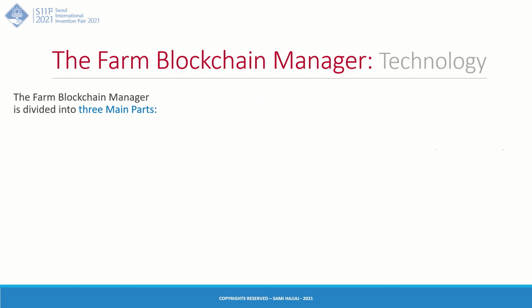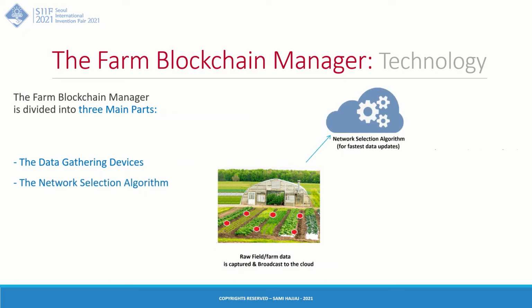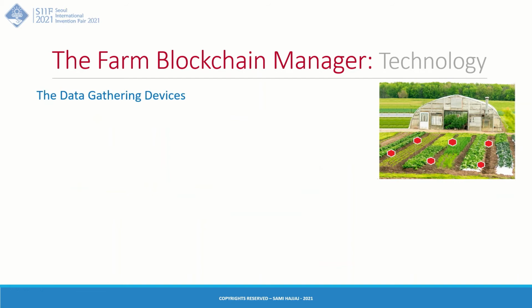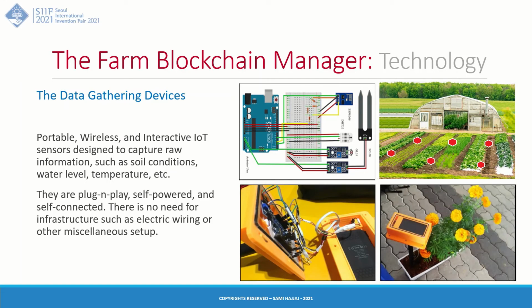Now, the Farm Blockchain Manager can be divided into three main parts: the data gathering devices, the network selection algorithm, and finally, the IoT blockchain data sharing algorithm. So let's talk about these three components separately. The data gathering devices are portable, wireless, and interactive IoT sensors designed to capture raw information, such as soil condition, water level, temperature, etc. These are plug and play, self-powered and self-connected devices. There is no need for infrastructure such as electrical wiring or other miscellaneous setup.